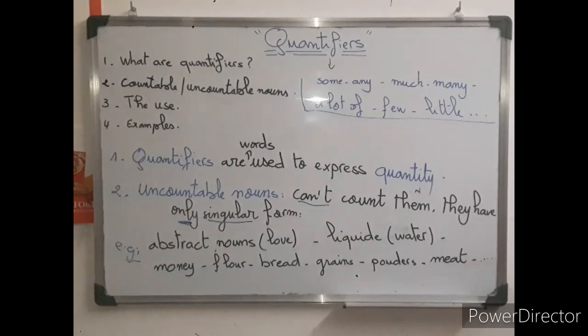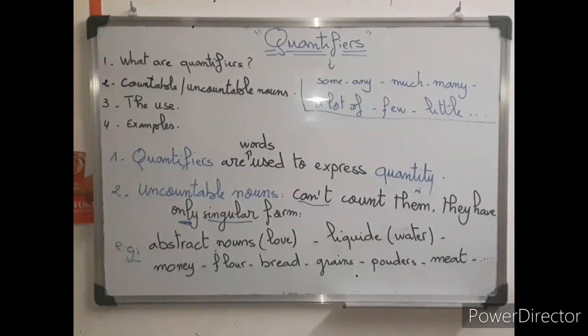Clear? So I hope that countable and uncountable nouns are quite clear. Countable, we can say 1, 2, 3, so we have singular and plural. Uncountable, we can't count, so we have only one form, which is singular. And here are the examples that I have given of uncountable nouns. Good. So to talk about these countable and uncountable nouns, we use quantifiers.